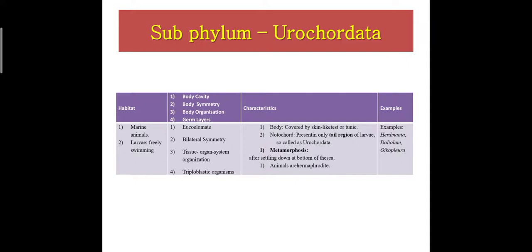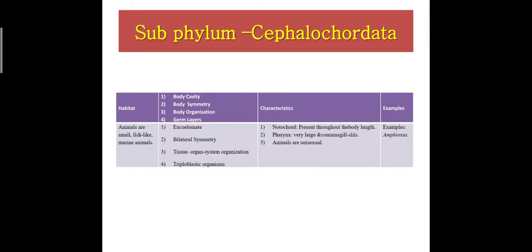Notochord is present only in the tail region, therefore its name is Urochordata, tail region of larva. Metamorphosis occurs after settling down at the bottom of the sea. Animals are hermaphrodite. Examples: Herdmania, Doliolum, Oikopleura. Next phylum, phylum Cephalochordata.